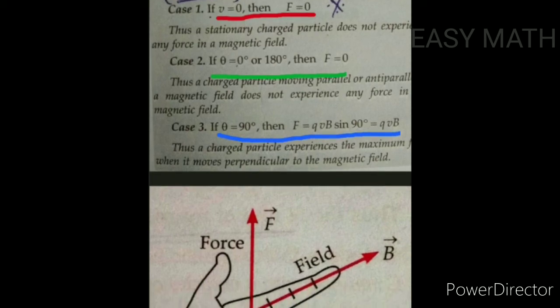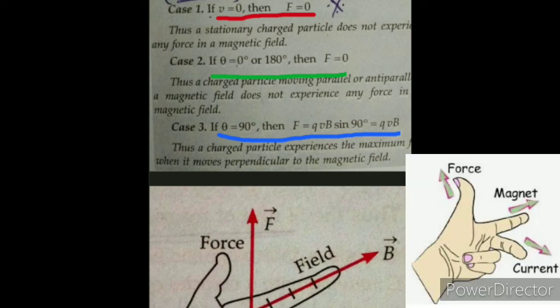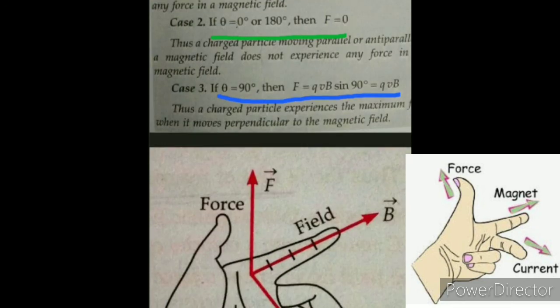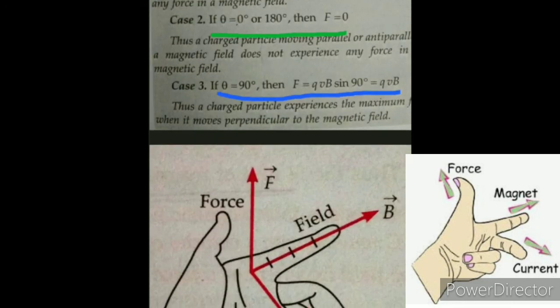For that we have to stretch our thumb, middle finger and forefinger of the left hand in such a way that they are mutually perpendicular to each other, such that the thumb points the direction of force, the middle finger points the direction of current or motion of the charged particle, or the velocity component, and the forefinger points the direction of the magnetic field.